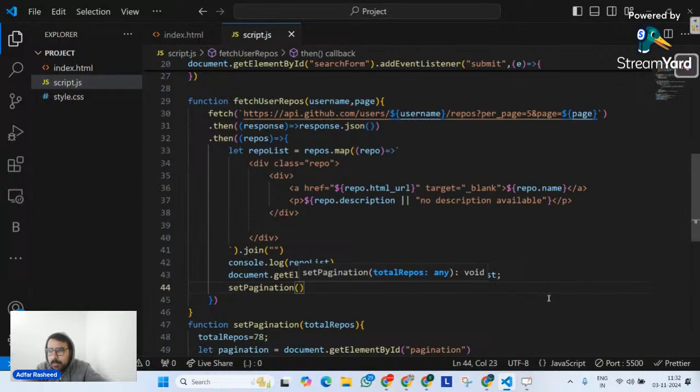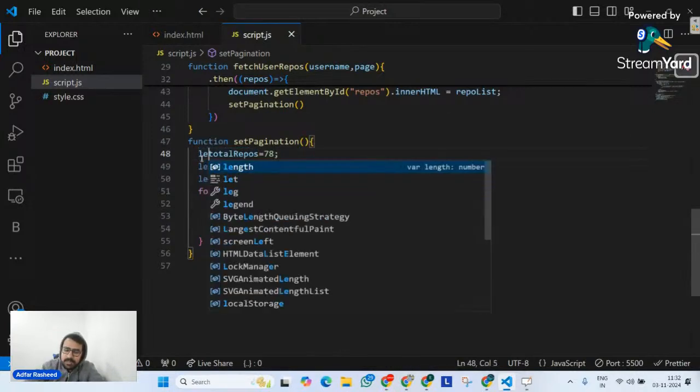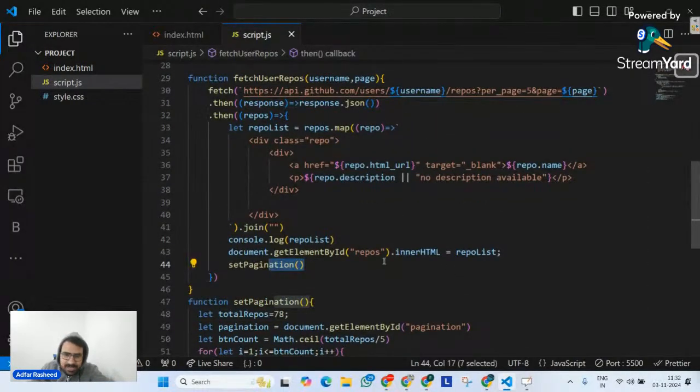although there's total repos, we are not supposed to. Or even, let me do one thing. Let me remove this total repositories here, and let me simply say let total repos equals 78. This makes much more sense. So I will put it over here. Let's see what it does.